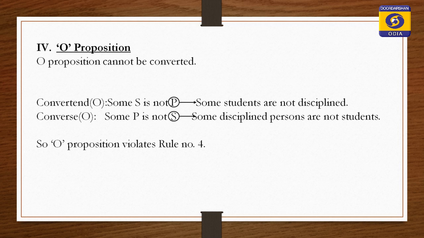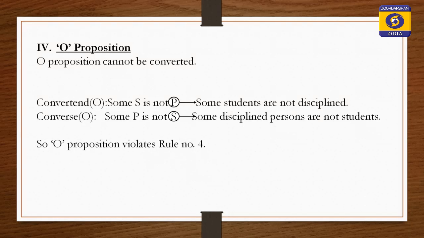O proposition distributes its predicate. O proposition cannot be converted. Why cannot it be converted?